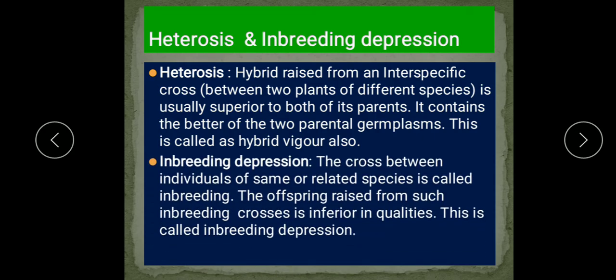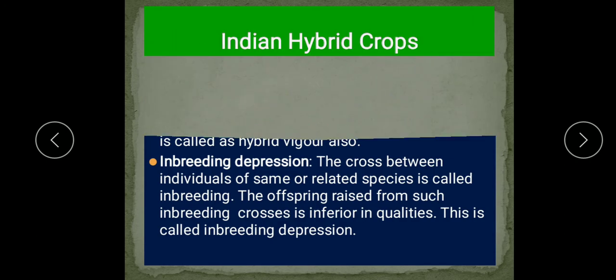Okay. Inbreeding depression, I explained to you already. The cross between the individuals of the same or related species is known as the inbreeding, and the offspring raised from such inbreeding crosses are inferior in qualities. So continuous inbreeding produces progeny of low quality, inferior in quality, and this is known as the inbreeding depression. This inbreeding depression I explained to you in the animal breeding also.